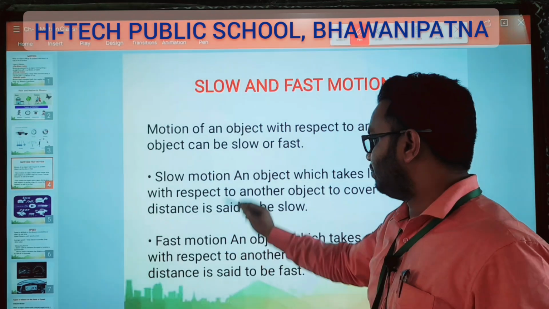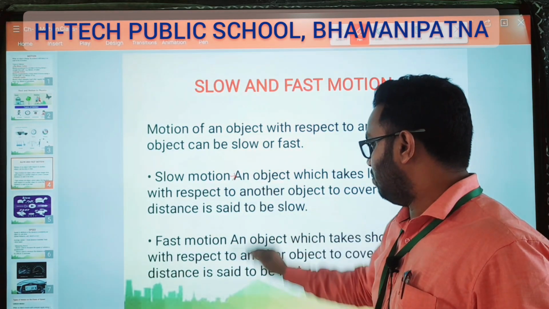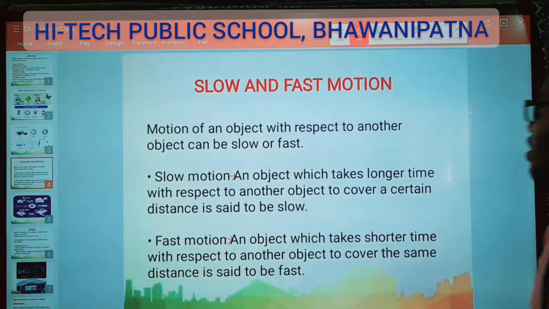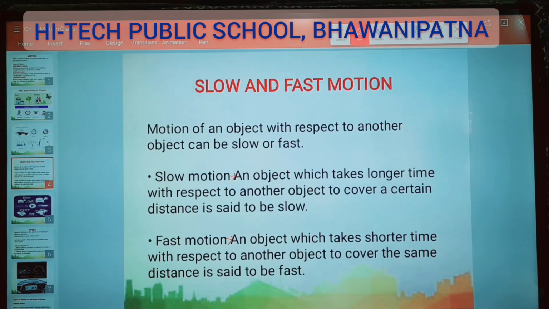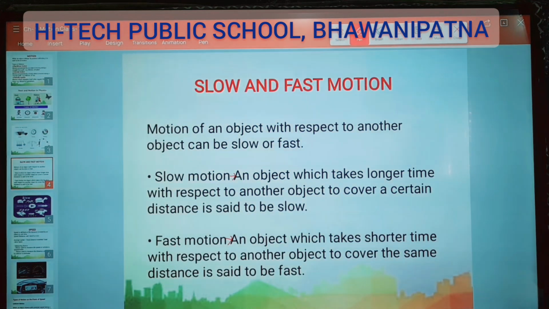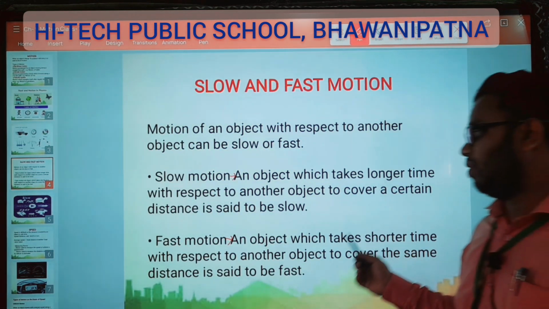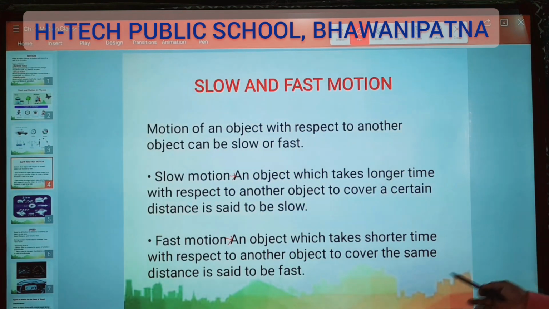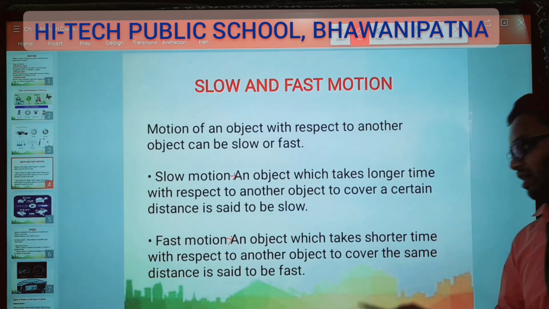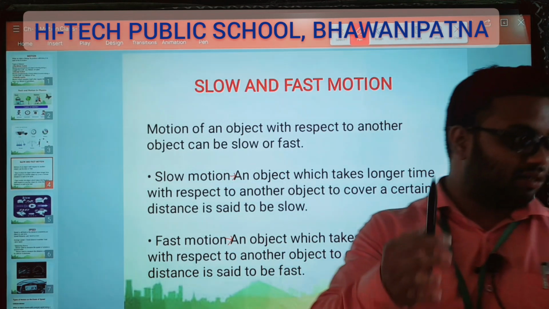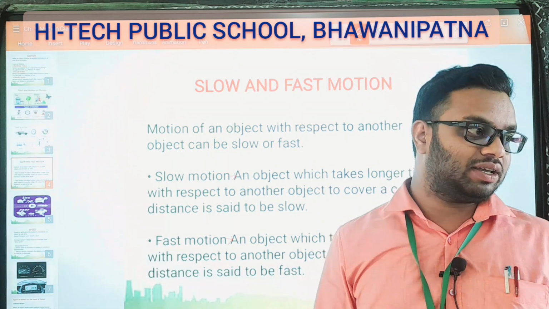Slow motion, fast motion. An object which takes a longer time with respect to another object to cover a certain distance is said to be slow. Fast motion: an object which takes a shorter time with respect to another object to cover the same distance is said to be fast.